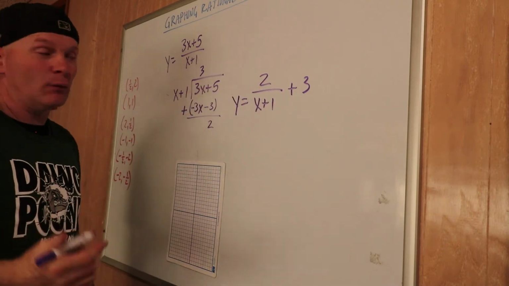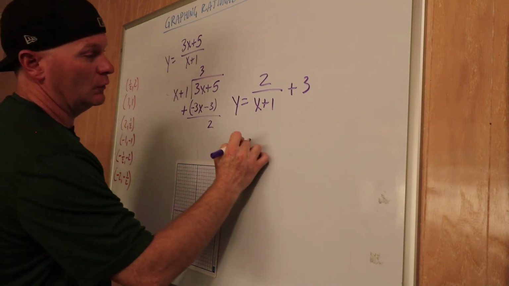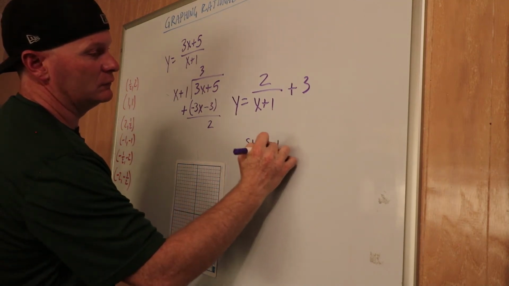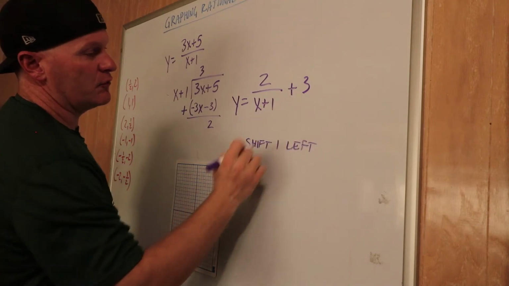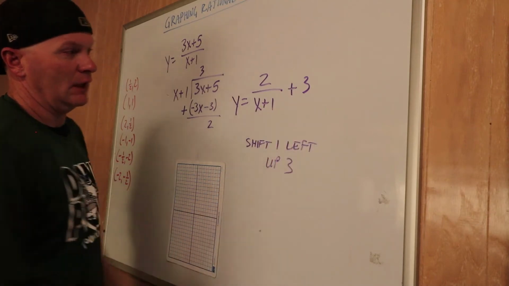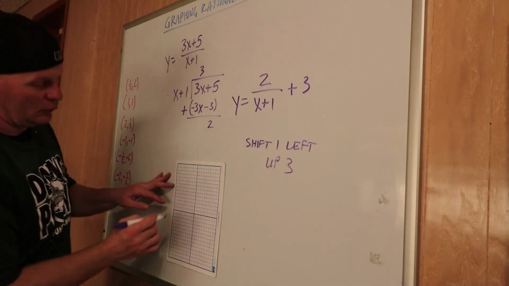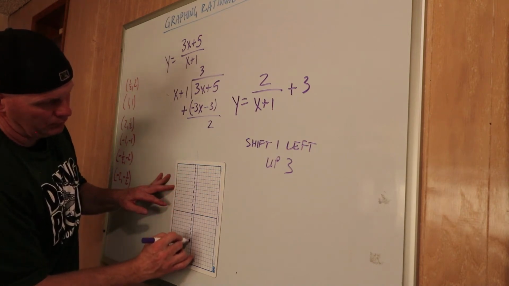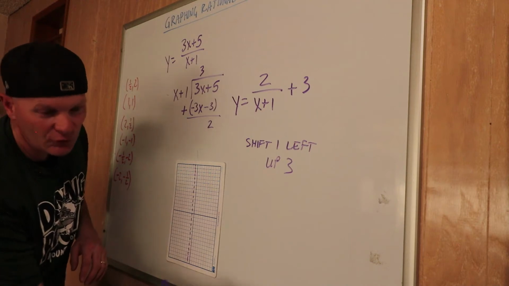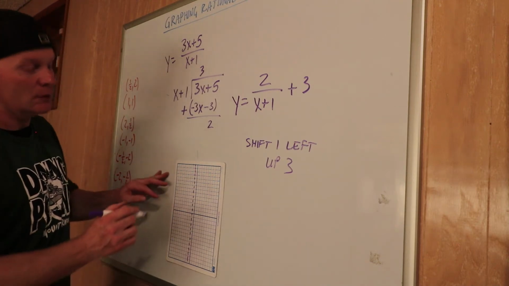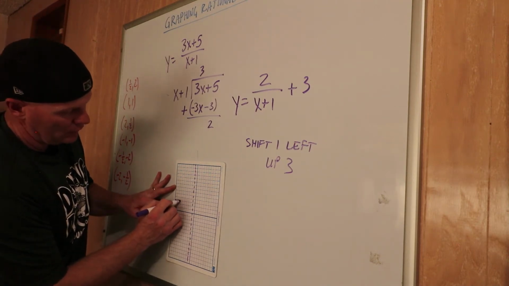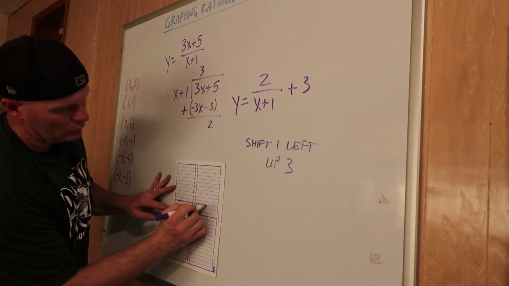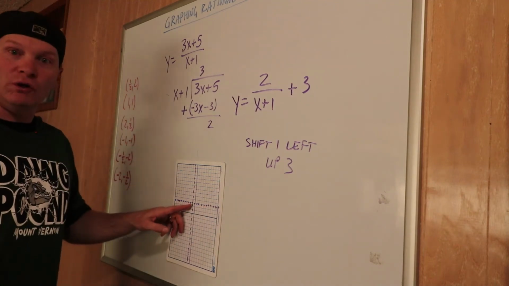Now this looks like something we're used to, right? This is a shift 1 to the left and up 3, and then it has a stretch of 2. So let's do our new asymptotes. 1 to the left would be right there. Look, I don't know if you can see him. There's a little fly on my whiteboard. He was cute. And then up 3. Okay, so there's our new origin.